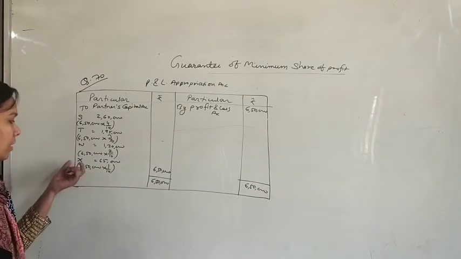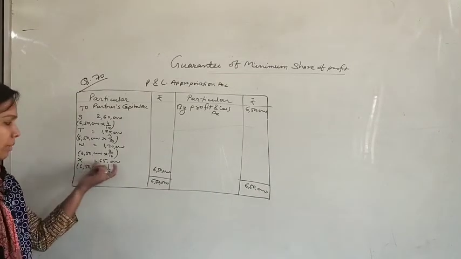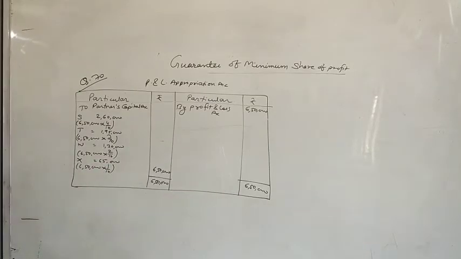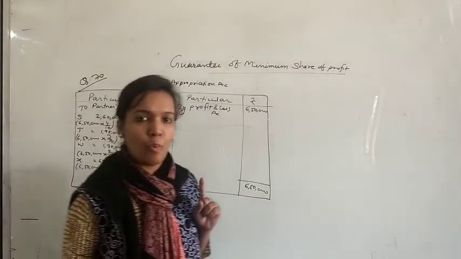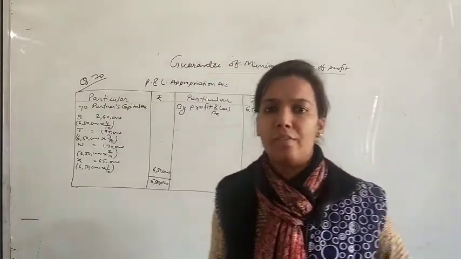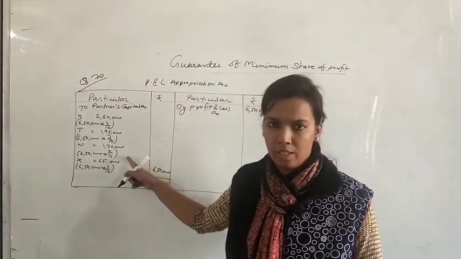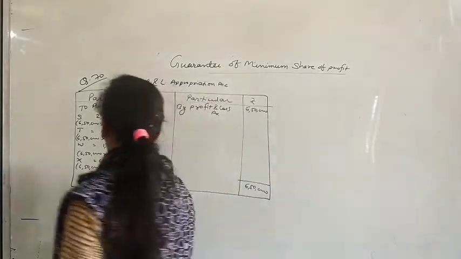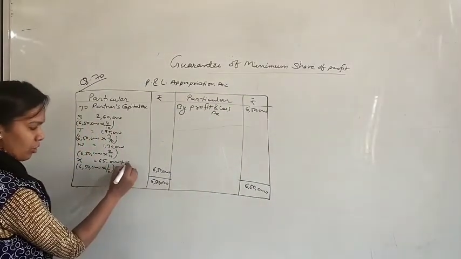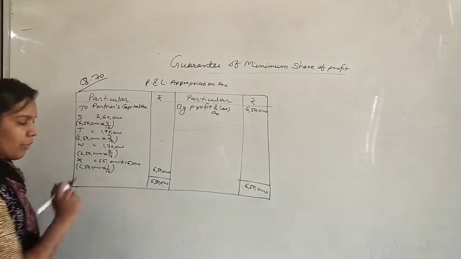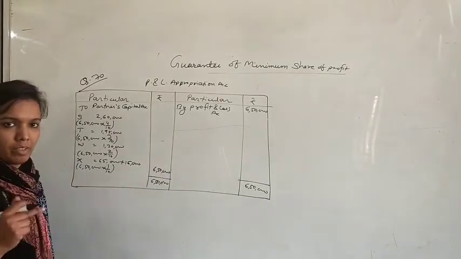Okay, but X got a profit of only 65,000 and he got a guarantee of rupees 80,000. It means 15,000 rupees is the deficiency for partner X, and this deficiency will be borne by all partners equally, right? So we will add 15,000 rupees deficiency for X, and out of 15,000 all partners will give equally.